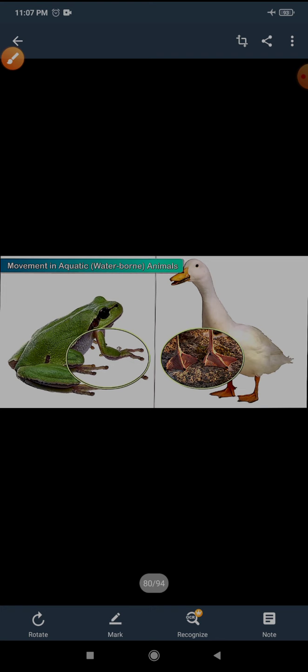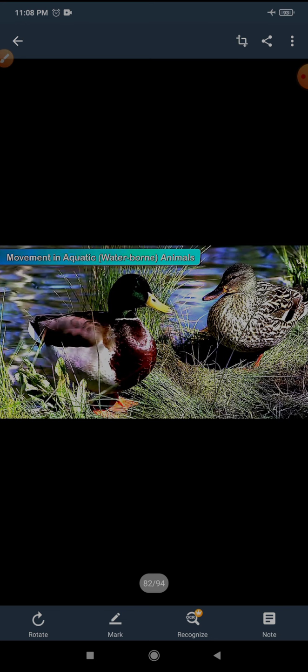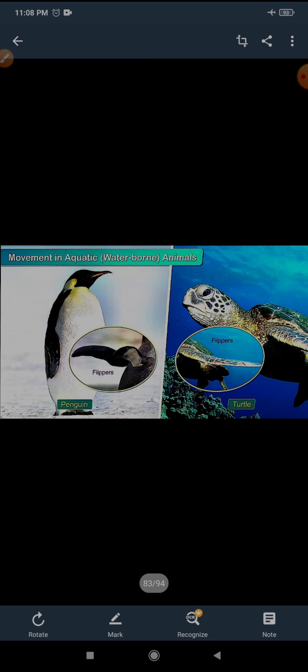Here you can see many other amphibians. And ducks have webbed feet that act as oars or paddles when they are in water. These webbed feet also help in walking on soft wet mud on the land close to water bodies.